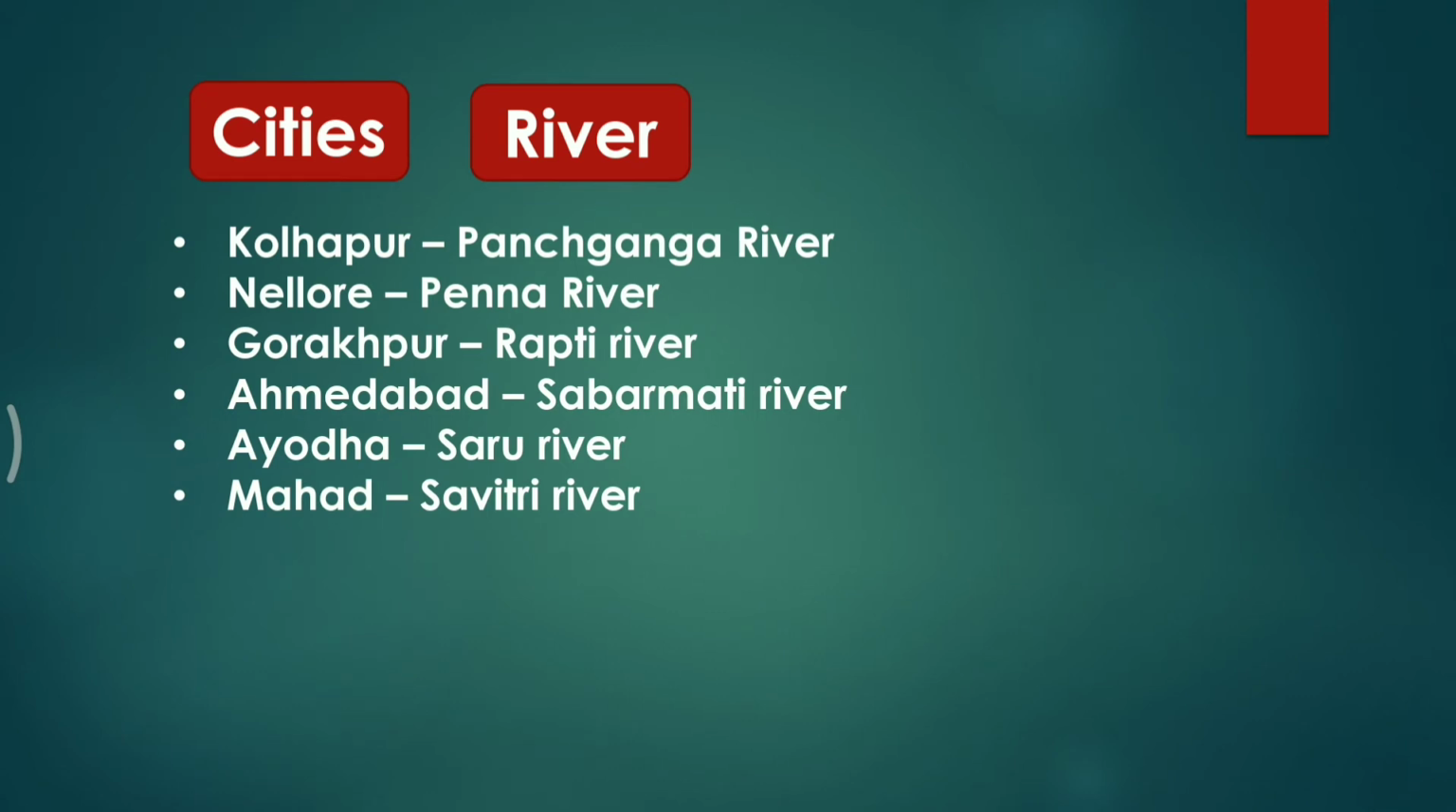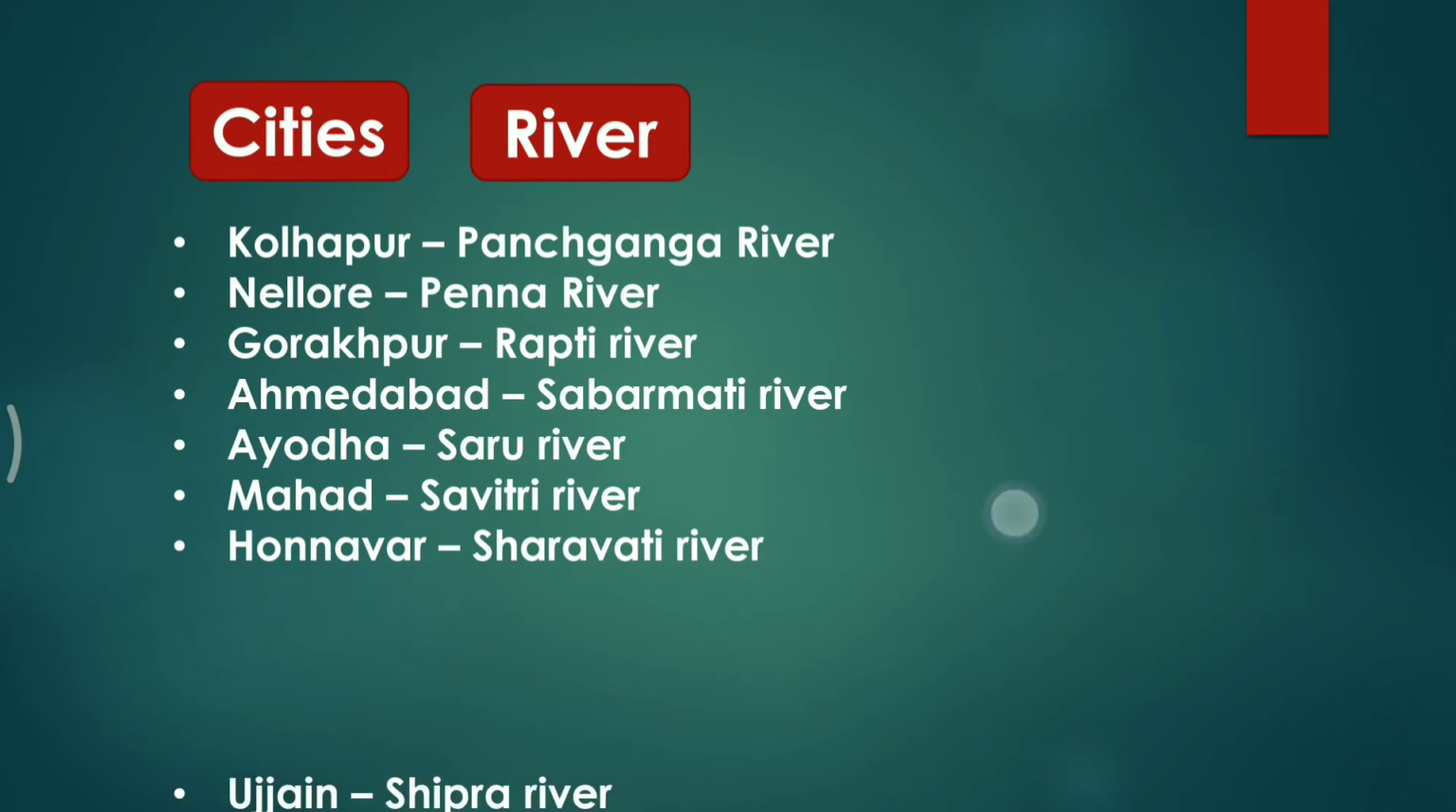Next is Mahad. It is a town situated in the state of Maharashtra, and it is located on the bank of the Savitri River. Next is Honavar. It is a port town in Karnataka, and it is located on the bank of the Sharavati River. So friends, Honavar, which is located in Karnataka, is situated on the bank of the Sharavati River.